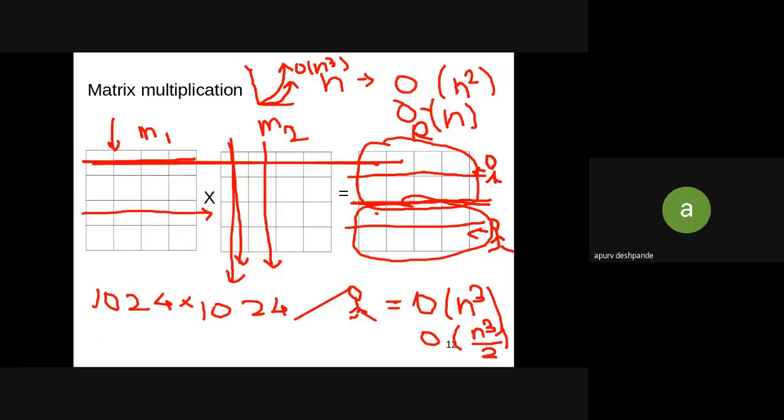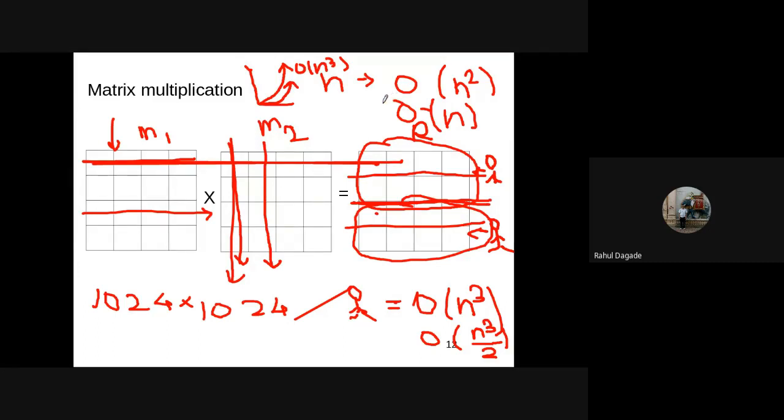If we want to do it without altering the algorithm, then we need to have O of n square cores. No, O of n square is a complexity. We need only n square cores. Yeah, your answer is correct, but it is not O of n square cores, it is only n square cores. Yes, we need n square cores. Very true. So if we have n square cores, then we can do it in O of n complexity.